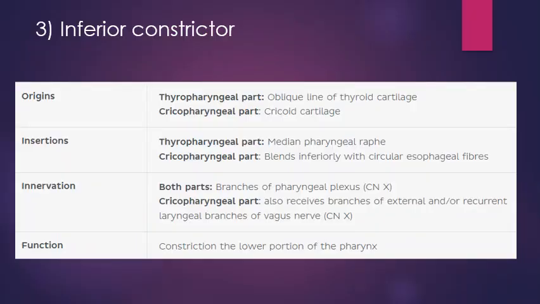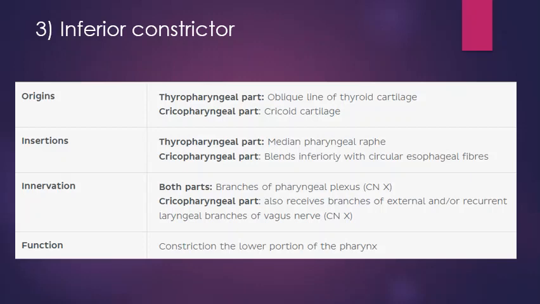Inferior constrictor. It has two parts, thyropharyngeal and cricopharyngeal part. Thyropharyngeal part originates from oblique line of thyroid cartilage, and cricopharyngeal part from cricoid cartilage. Insertion: thyropharyngeal part gets inserted into median pharyngeal raphe, and cricopharyngeal part blends inferiorly with circular esophageal fibers.